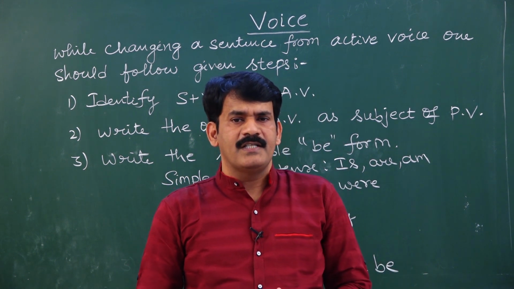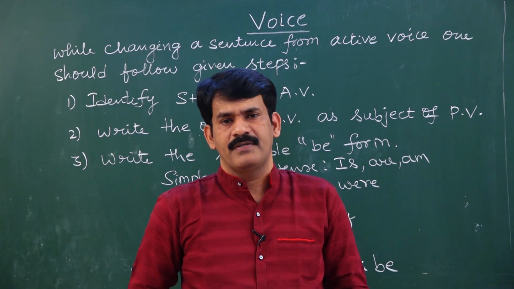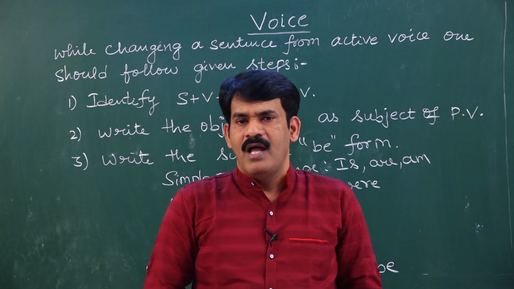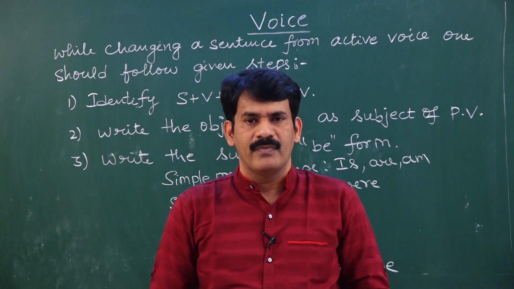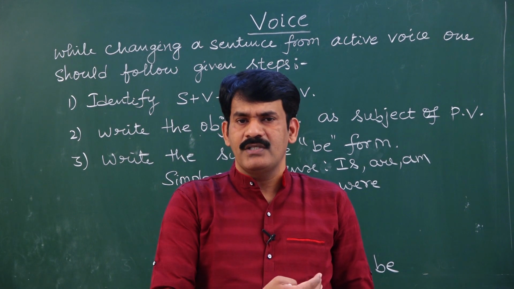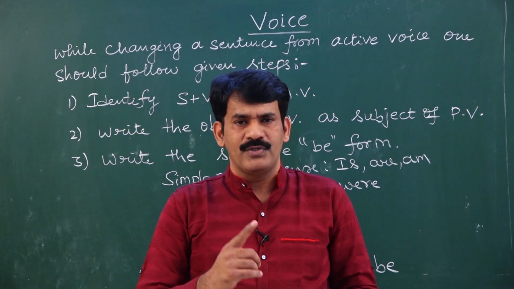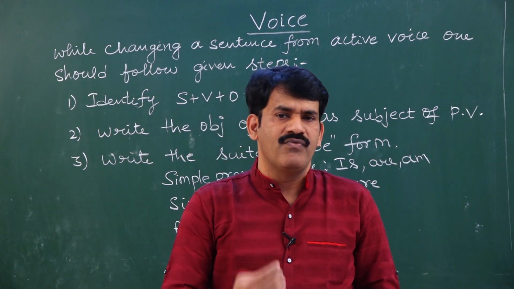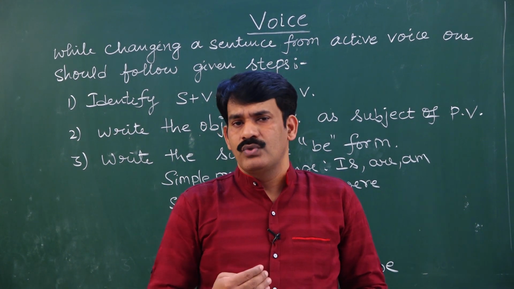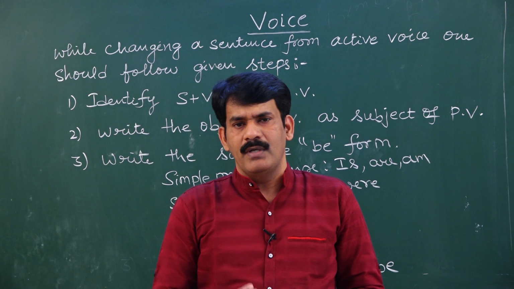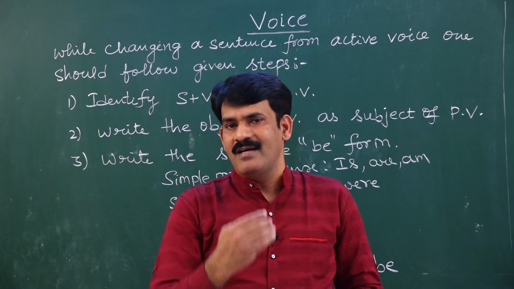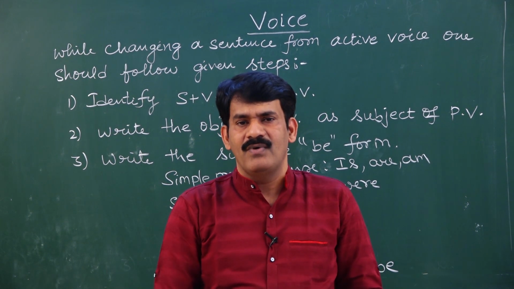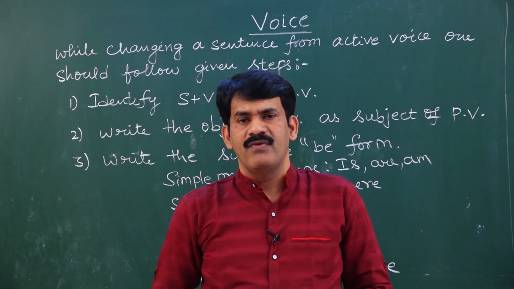Once after you identify the subject, verb, object of an active voice, then you rewrite the object of active voice as the subject of passive voice. Once after writing the object of active voice as a subject of passive voice, third step, what are you supposed to do? The third step is you have to write the suitable be form. How do you choose the suitable be form? You can choose the suitable be form only based on the tense of active voice. Once after you confirm the tense of active voice, you can choose the be form.